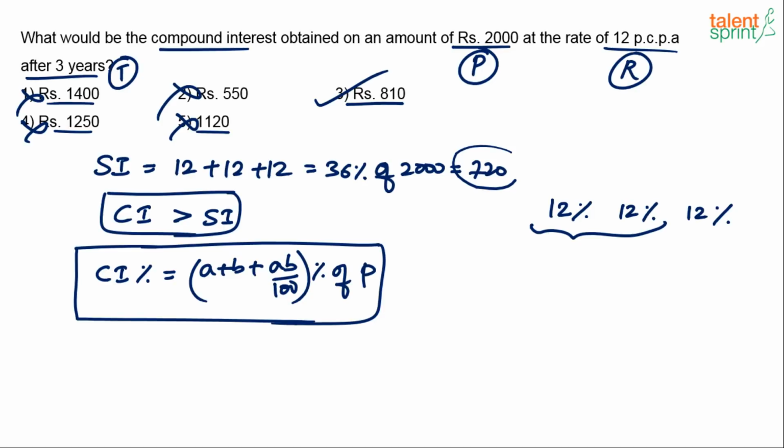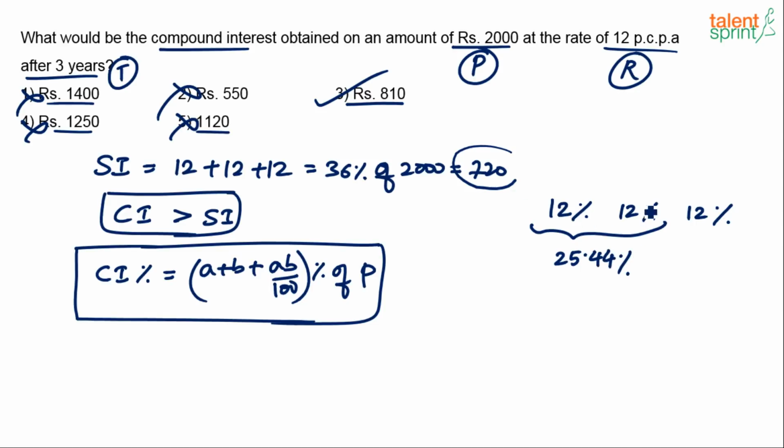Then the result and the third number are considered and you find out the new HCF. So the same process has to be applied here. Take the 2 percentages first. Apply a plus b plus ab by 100. How much will that be? 12 plus 12 plus 12 into 12 by 100. So 24 plus 1.44, 25.44. This will give you 25.44 percentage.